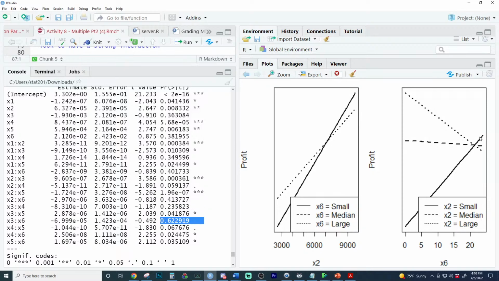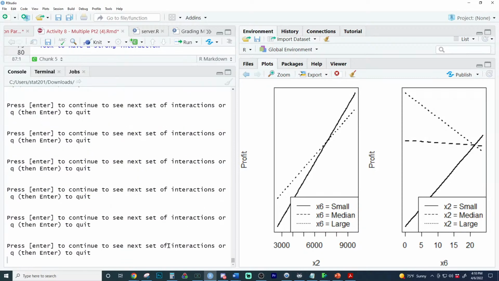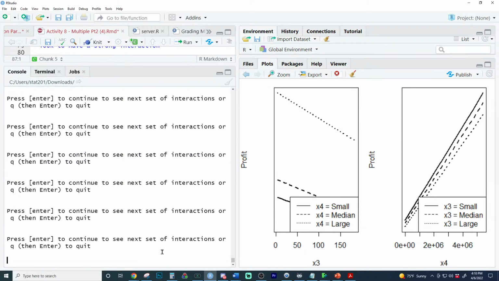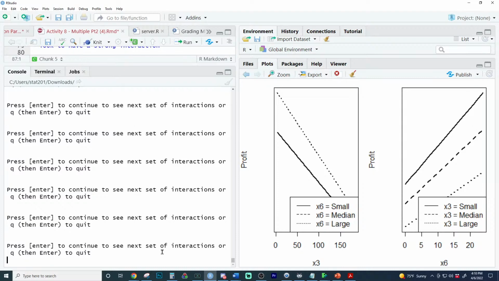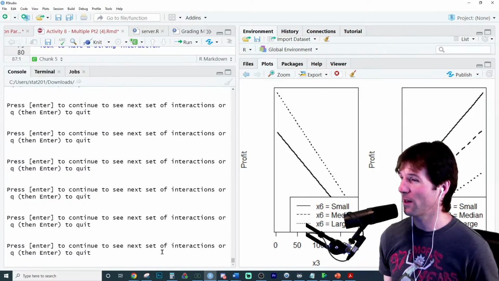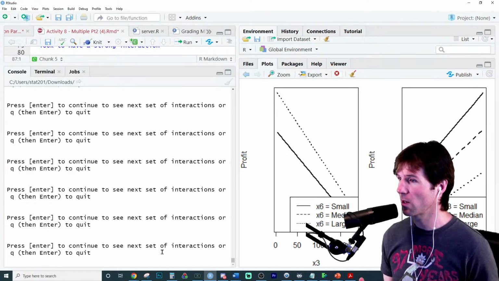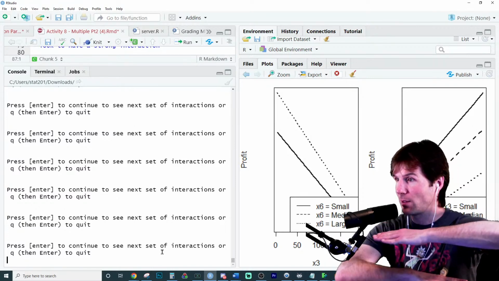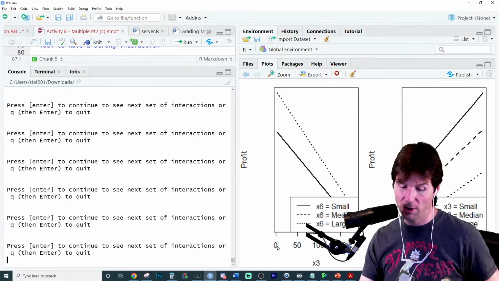This one looks way more perpendicular than I would have thought. But maybe it's standard errors or something. There we go. That's a good example. Definitely this is true, and it just depends on a lot of factors like sample sizes and standard errors. But the more parallel the lines, the weaker the interaction.